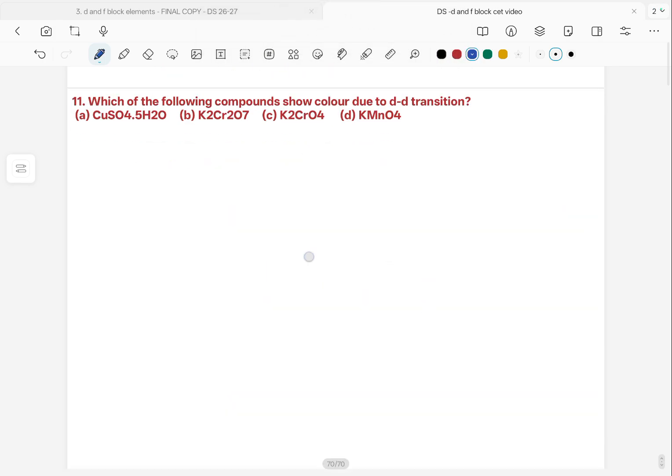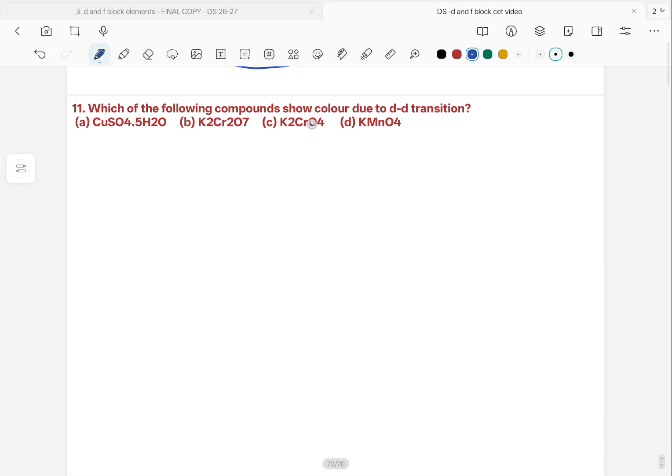The question is this: which of the following compounds show color due to d-d transition? Compounds are colored due to two reasons: due to d-d transition and due to charge transfer.